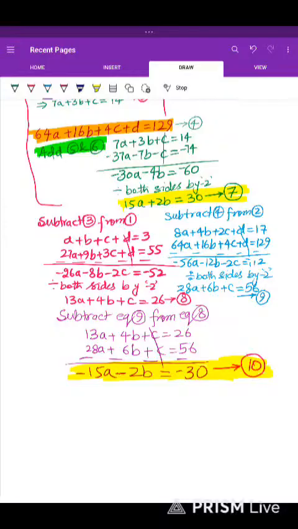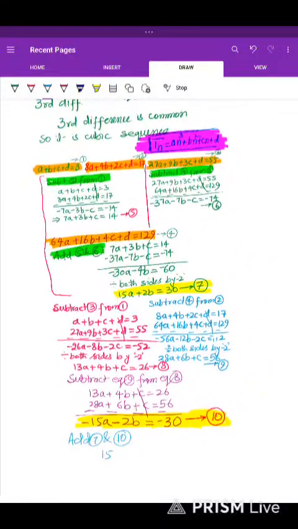We are adding 7 and 10, okay, to get the value of either A or B. Obviously, the value of A will be there. Add 7 and 10, by adding, look, we get 15A. That is a closed end. You know that. We reach a closed end. What is that closed end? The closed end is that we reach the same conclusion. And what is that same conclusion? The same equation with a different sign which we found as in 7. So this is not going to give us any value.